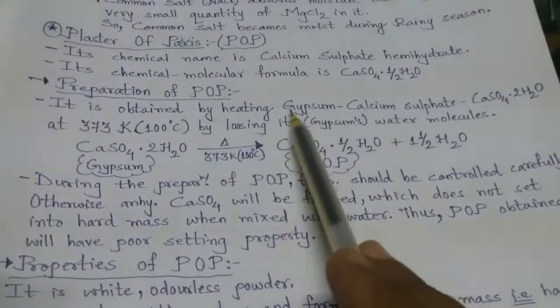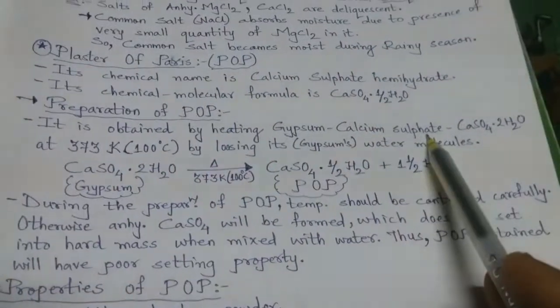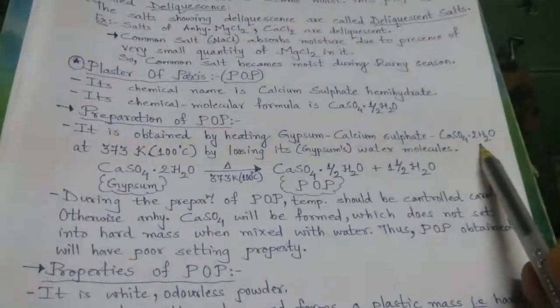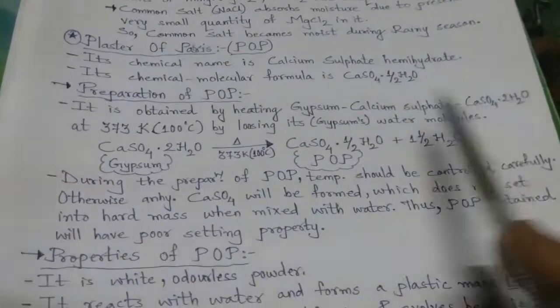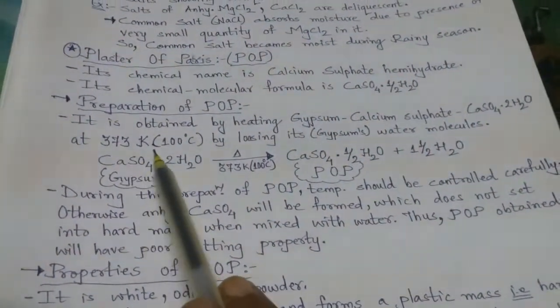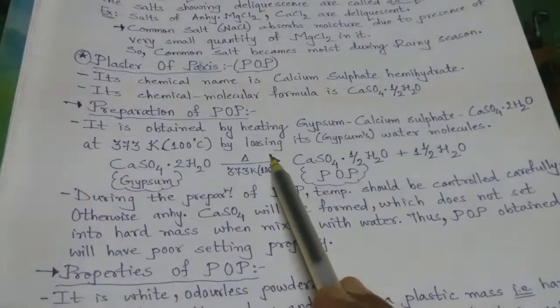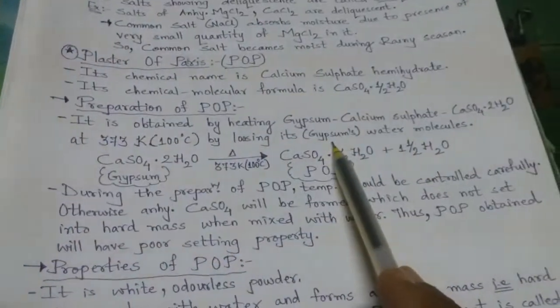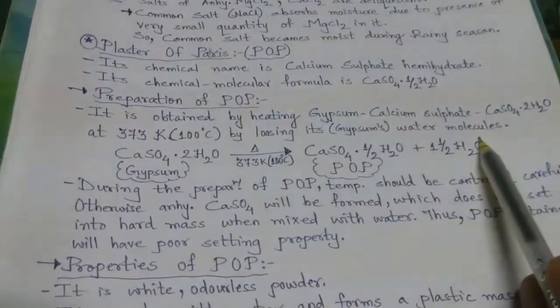It is obtained by heating gypsum. What is gypsum? Calcium sulfate with 2 water molecules, CaSO4.2H2O. When this gypsum is heated at 373 Kelvin, by losing some of its water molecules, POP is obtained.